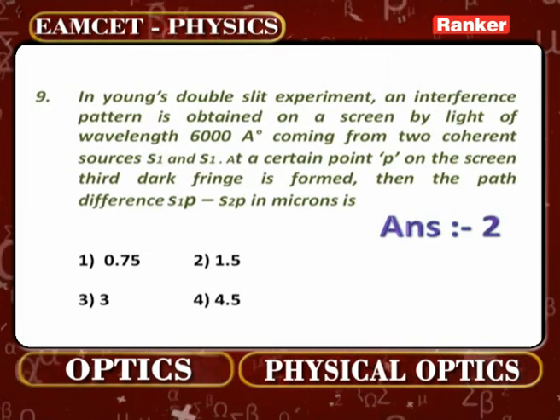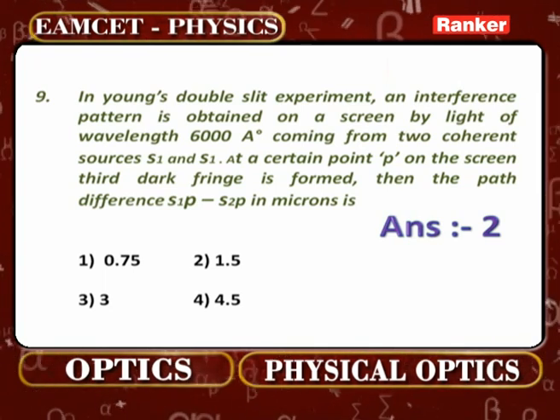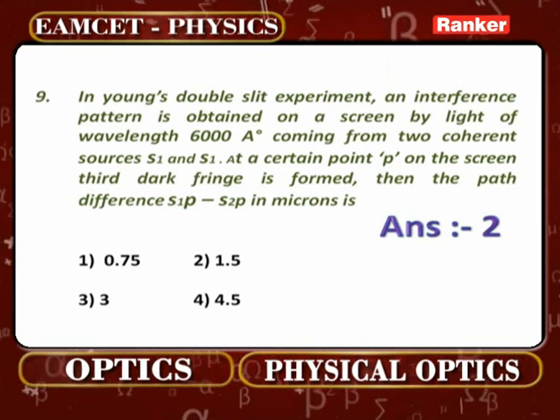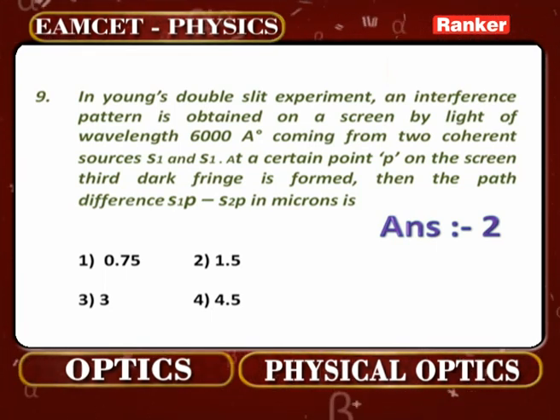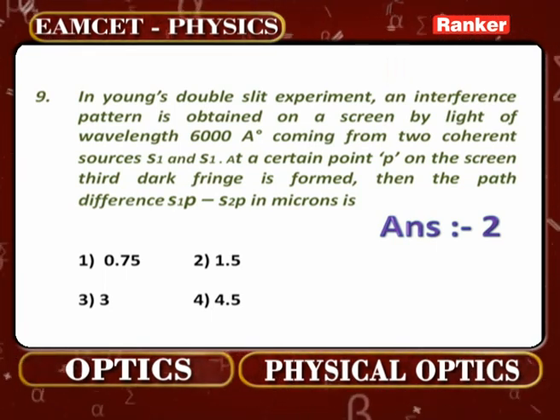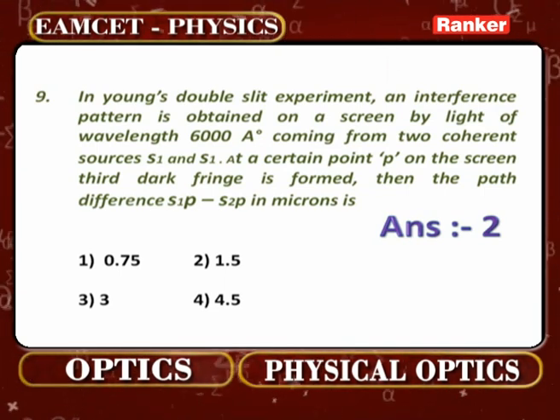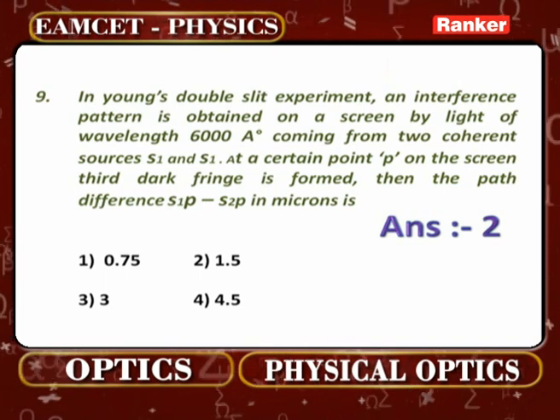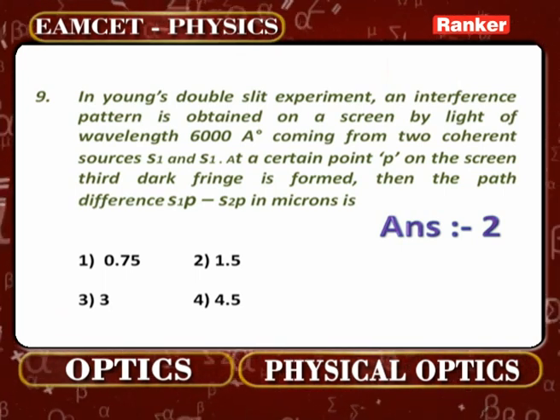Problem number 9. If in Young's double slit experiment, an interference pattern is obtained on a screen by light of wavelength 6000 angstroms coming from two coherent sources S1 and S2. At a certain point P on the screen, the third dark fringe is formed. Then the path difference in microns will be how much?